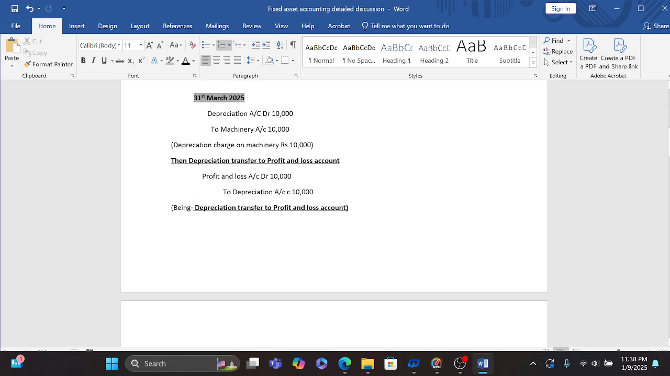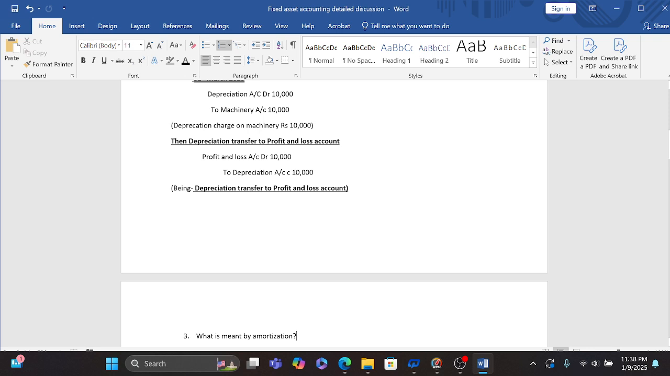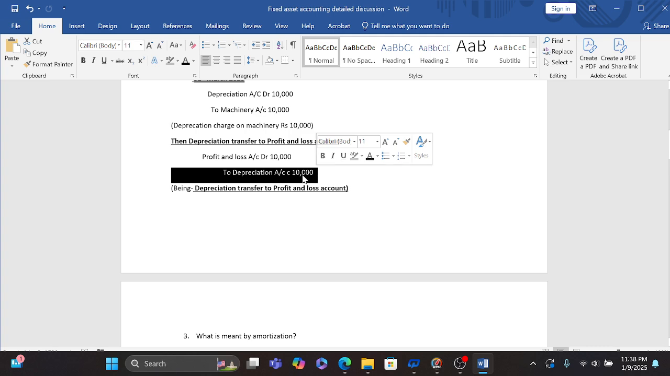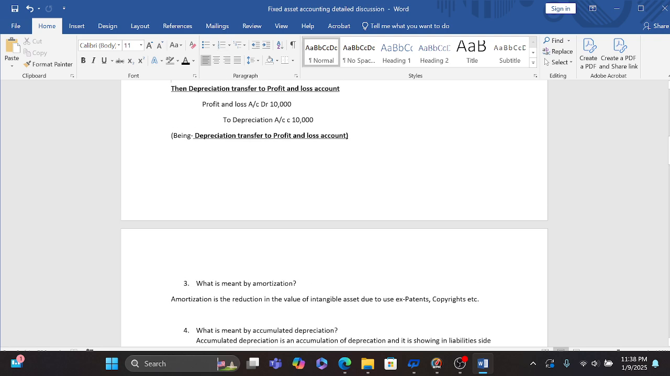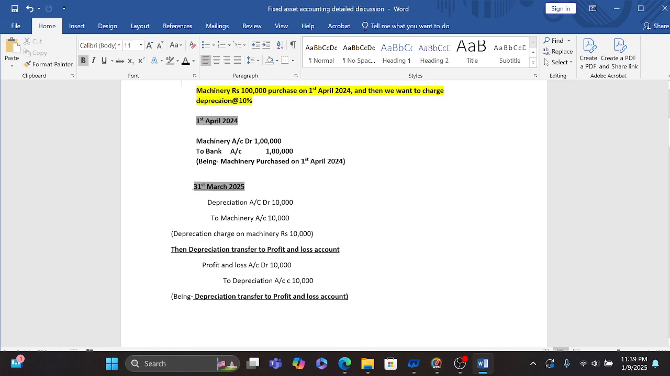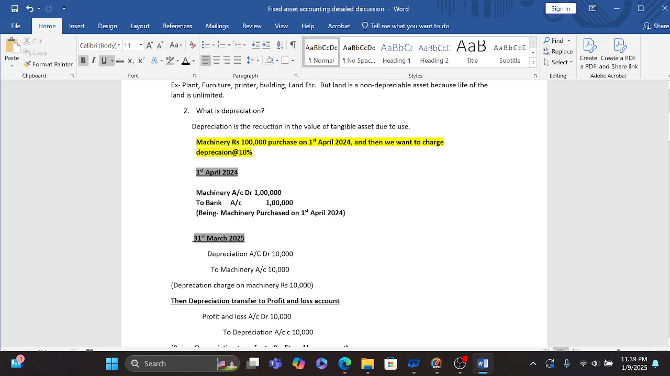And then we will transfer this depreciation to the profit and loss account. So our entry will be profit and loss account debit to depreciation account, that is 10,000 rupees. So here the narration is depreciation transferred to the profit and loss account. I hope it will help you to understand the basic entry of depreciation.